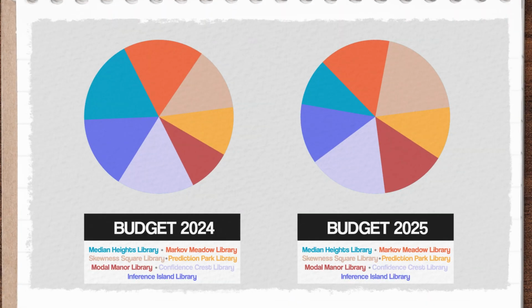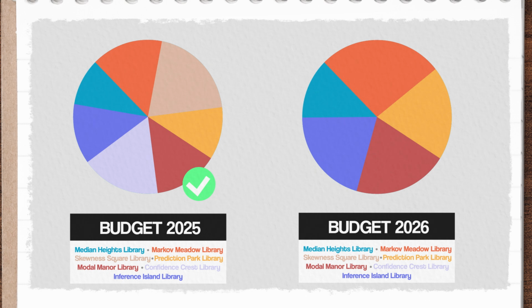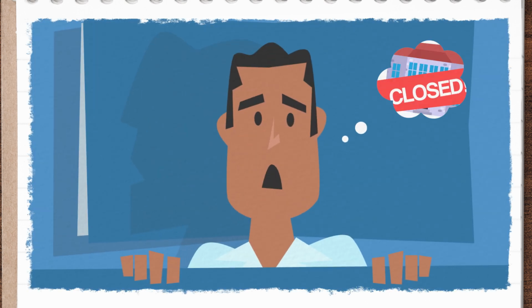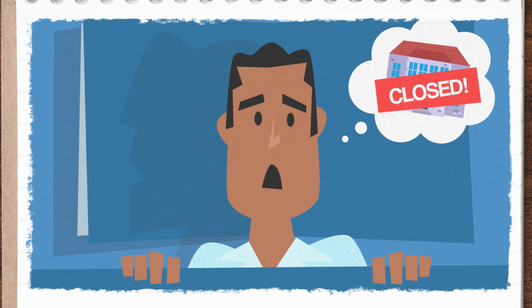If that looks the same year on year, they can cross it off their list for the next 5 years without having to worry about it. But if it changes, they'll have to revisit the budget each year to make sure staff and resources go where they're most needed. Otherwise, they might face the unthinkable: library closures. Understandably, this is Jose's worst nightmare, and he is not going to let it happen. So our book-loving hero sets out to investigate whether borrowing patterns changed across libraries between years.